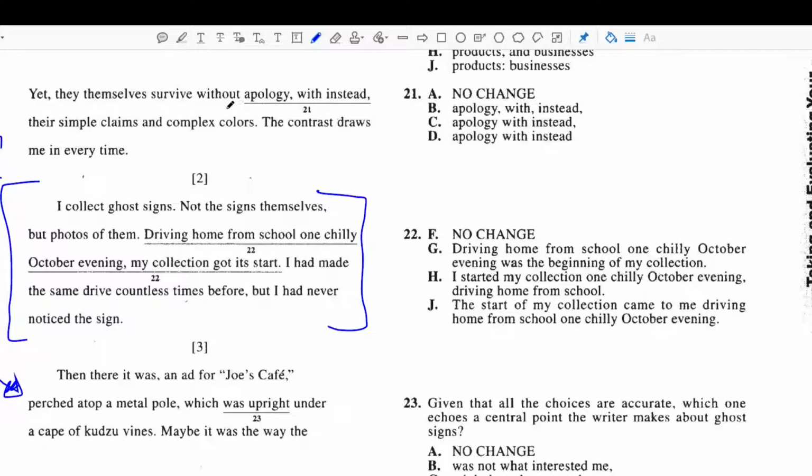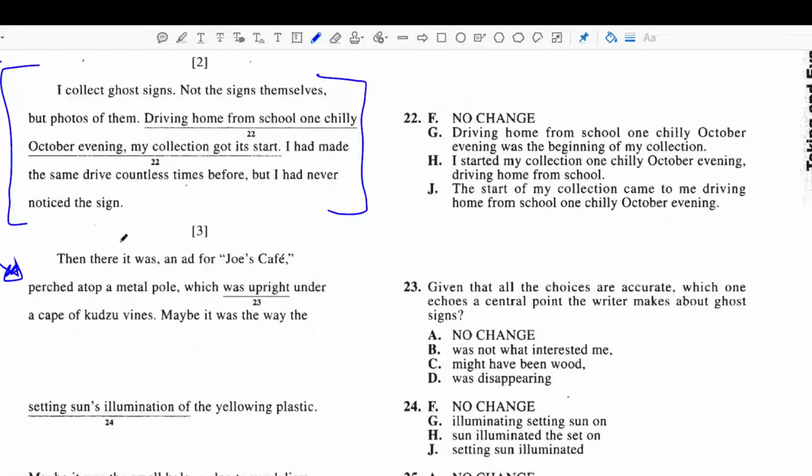Let's see if we see any transition words. From here, the contrast draws me in every time. No transition words. I collect ghost signs, not the signs themselves, but photos. Driving home one chilly October evening, I got my collection started. I had made the same drive countless times before, but I had never noticed the sign. Okay. Then there it was. Okay, interesting. So look, I have a transition word, then. That's my transition word. There it was, and there's my pronoun.